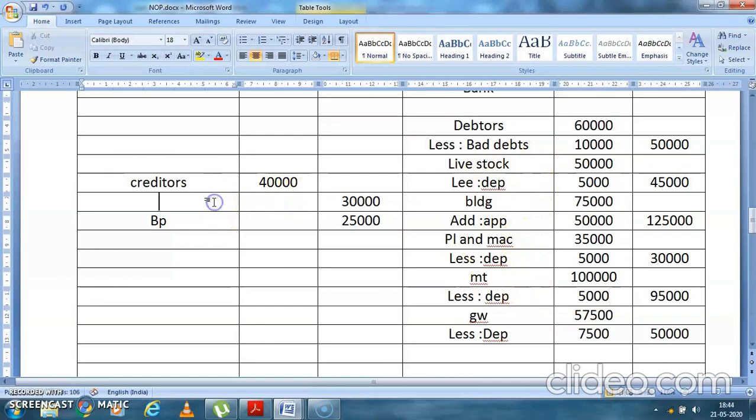Now see, your debtors is reducing, livestock is reducing, only building is appreciating, and all are depreciating. Even creditors has become 30,000, so you write here less. It is discount or something, whatever you can write. Discount is 10,000. Yeah, no longer required. Creditors, they have not told us anything, so I don't know what it can be. It might be somebody has said you don't give us our money. It can be a discount. It can be anything.